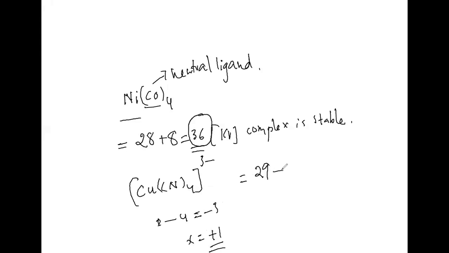Minus its oxidation number, how much? 1. I'm subtracting whatever the oxidation state is. 29 minus 1 plus how many ligands? 4 ligands, so 8. Here also what can we say? 28 plus 8 is equal to 36. It means the complex is stable.